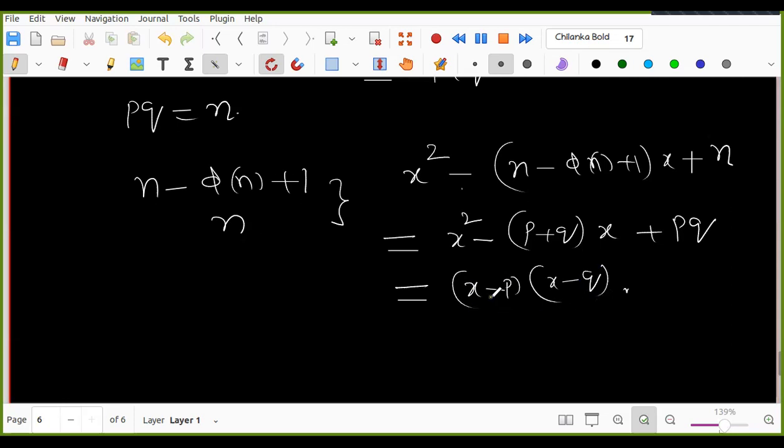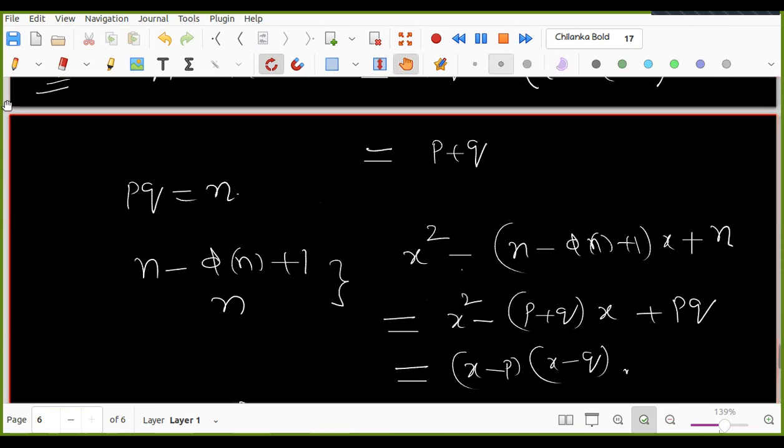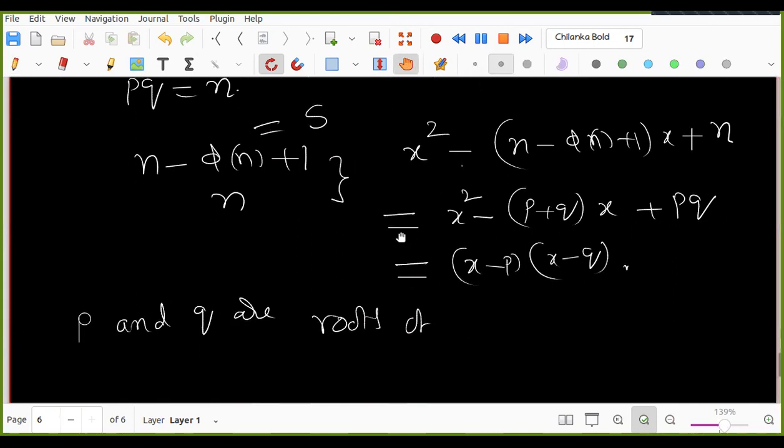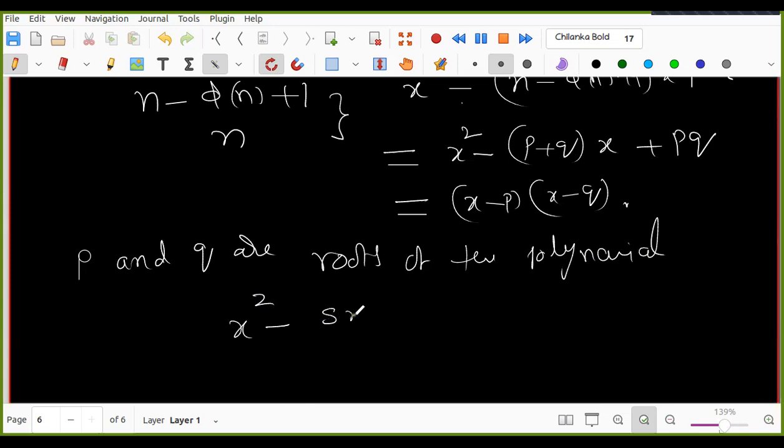So P and Q are actually what now? The roots of this polynomial, right? I'll simply call this value S. So P and Q are the roots of the polynomial X square minus S into X plus N, right?